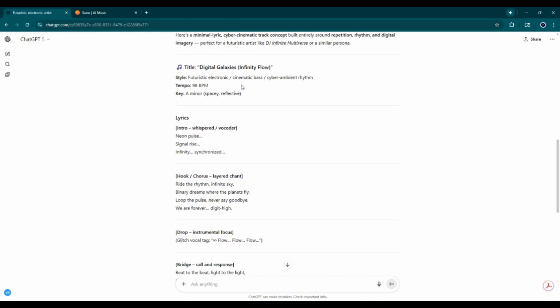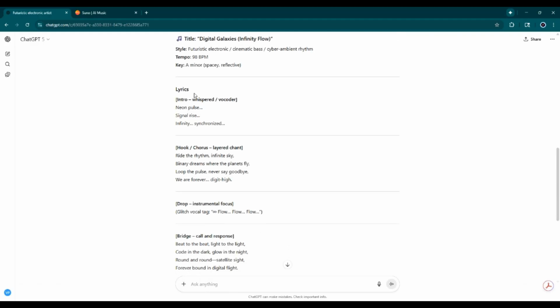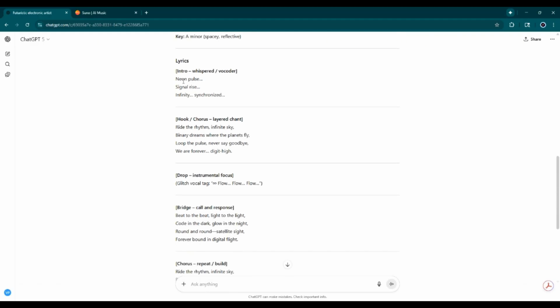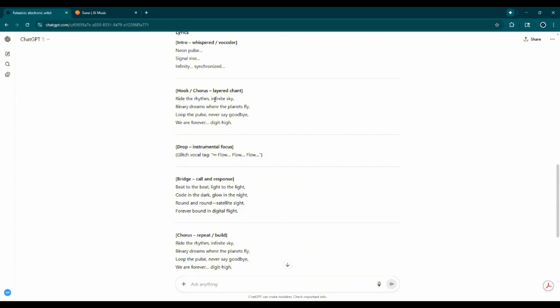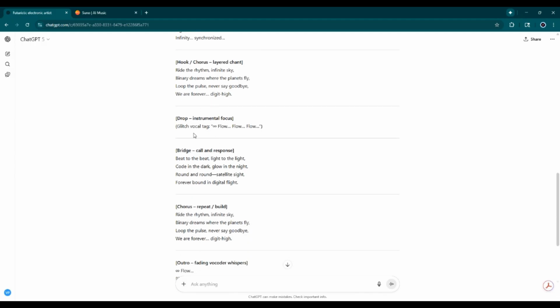The style is futuristic, electronic, cinematic bass, cyber ambient rhythm, 98 beats per minute, key is in A minor. Lyrics. Alright, not sure what it's going with here, but we'll see.